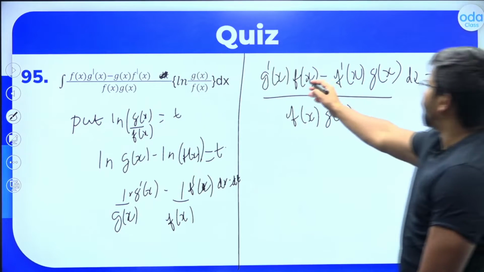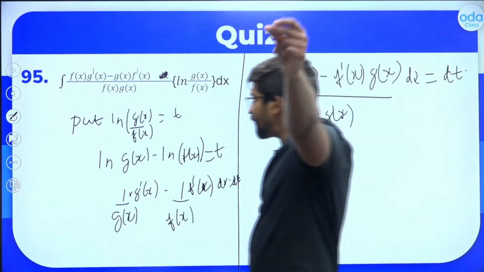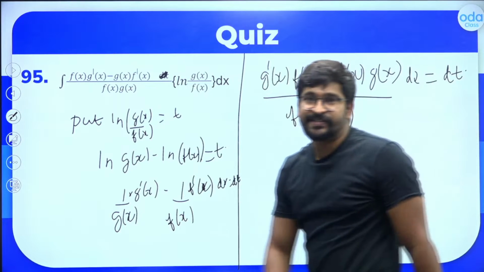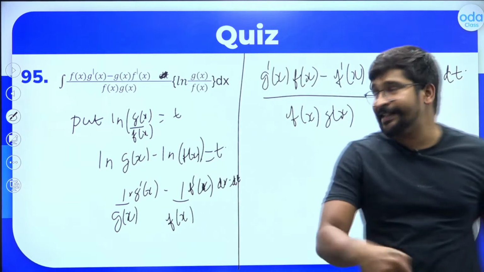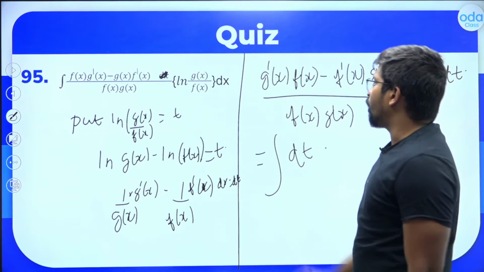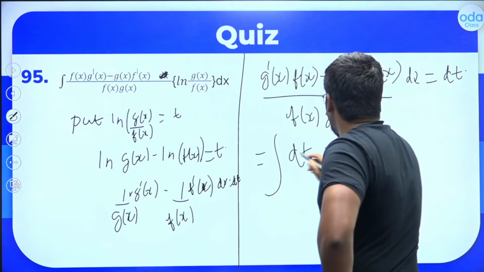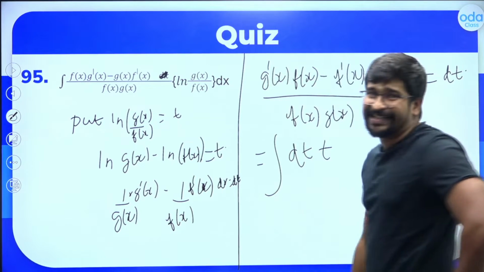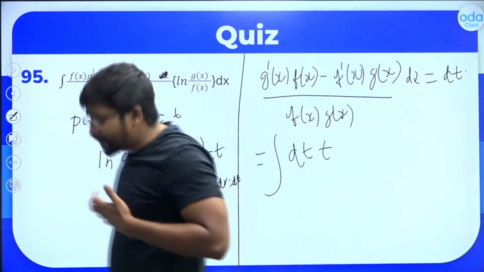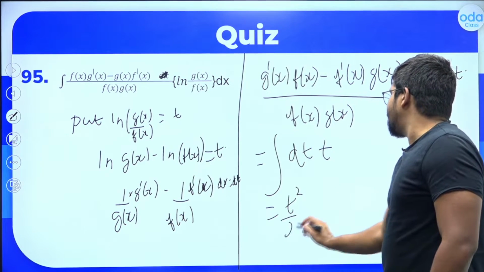Do you see this? f of x into g dash of x minus g of x into f dash of x divided by f of x into g of x, right? What is that? You can easily put that as dt. Let's put it as dt now, my dear friends. So this will be equal to integral of dt into log of g of x by f of x, which is already t. So integral of t dt. What is integral t dt? Very simple. First day itself, sir taught you. It should be t square divided by 2 plus c.